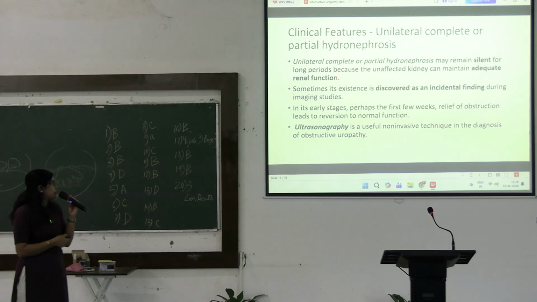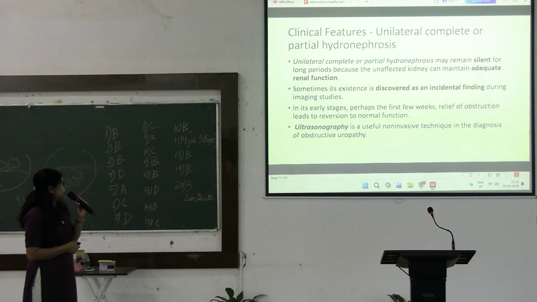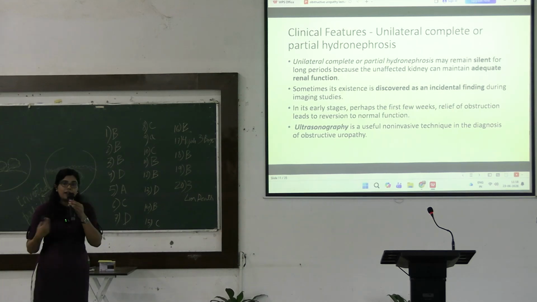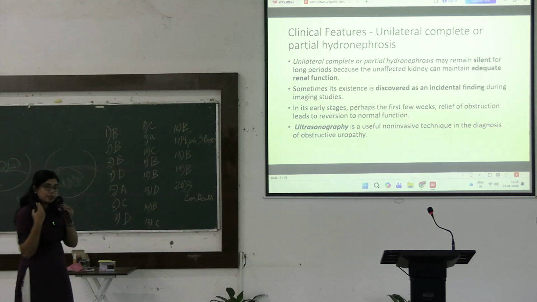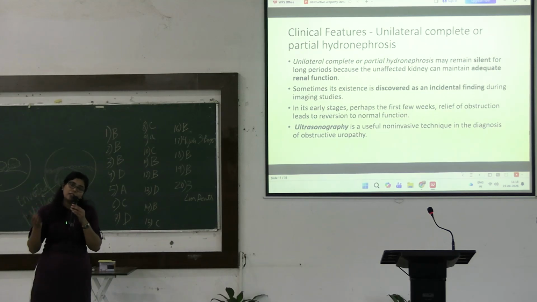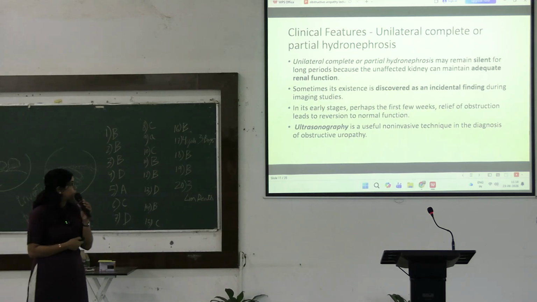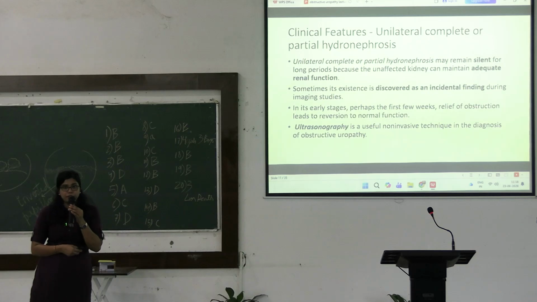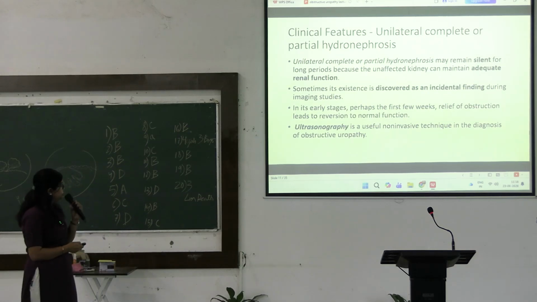Sometimes the existence is discovered as an incidental finding during imaging studies. So, in the early stage, for the first few weeks, these changes can be reversed into a normally functioning kidney if the obstruction is removed. And ultrasonography is a useful modality to detect a unilateral obstruction.